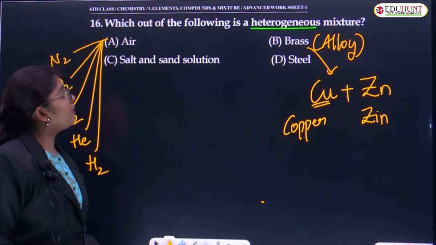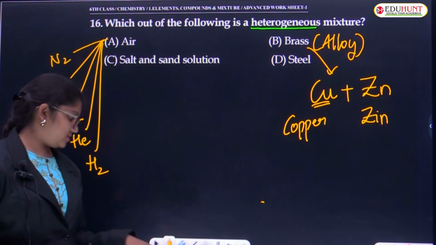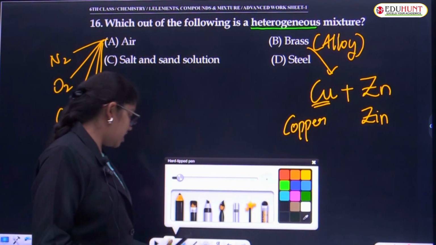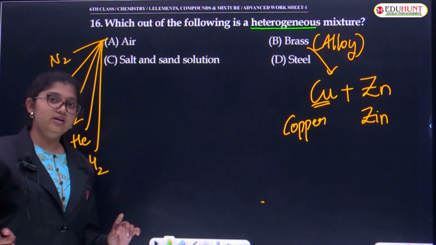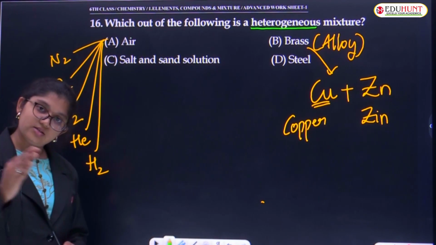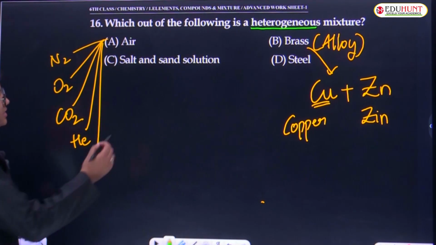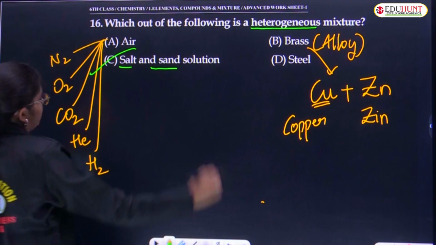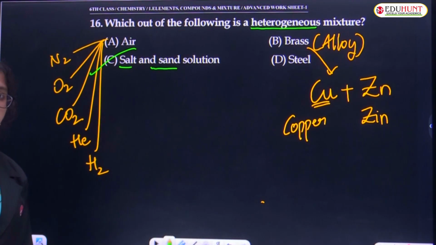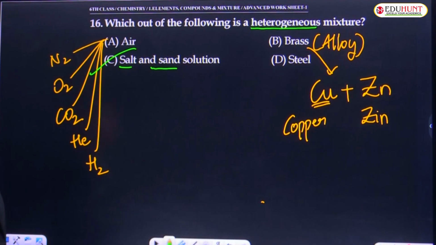Okay. So coming with option C, salt and sand solution. Wow. The option here is done clearly. If you mix salt and sand together, can you see the difference between salt and sand? Yeah, the brown color particles are sand, the white color particles are salt. So here clearly it says the mixture of salt and sand together comes under heterogeneous mixture. Very good. Now coming with steel. Steel is a mixture of what?